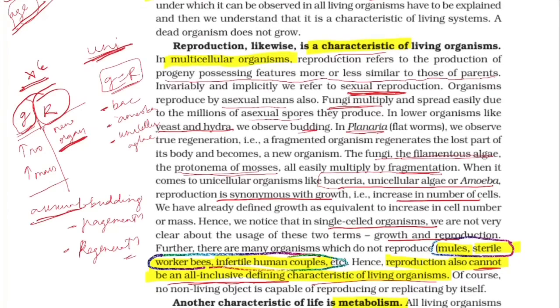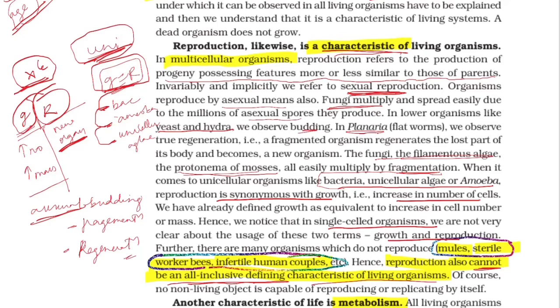Reproduction is a characteristic feature of living organisms, but this is not a defining property. Why? Multicellular organisms grow and reproduce. Unicellular organisms also grow and reproduce. In unicellular organisms, examples being bacteria, amoeba, and unicellular algae, there is no difference between growth and reproduction.